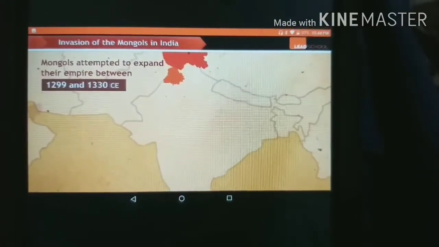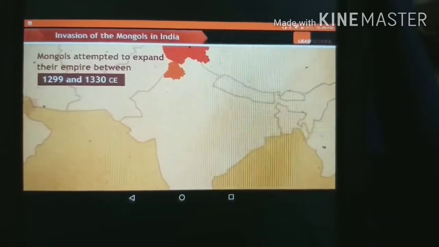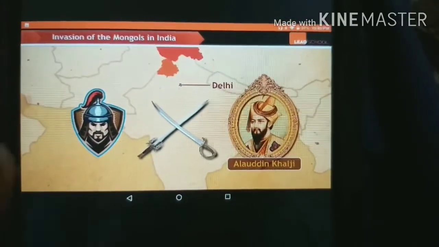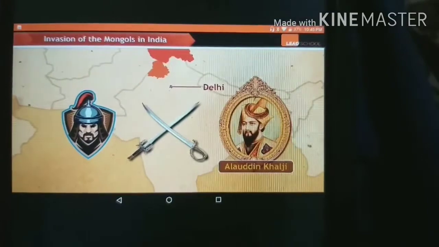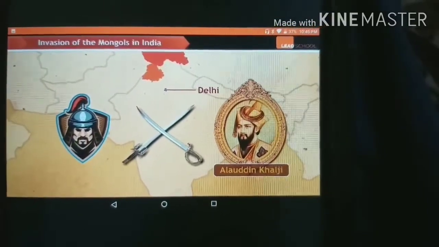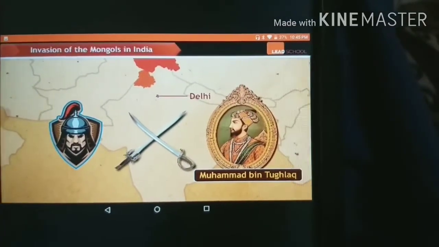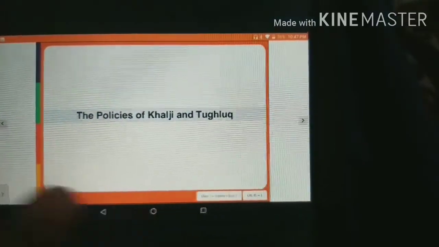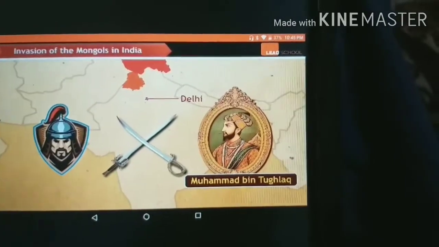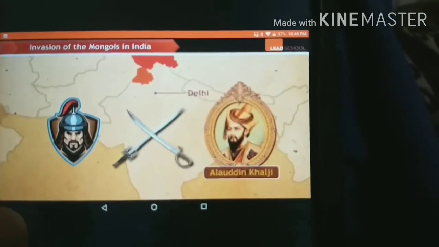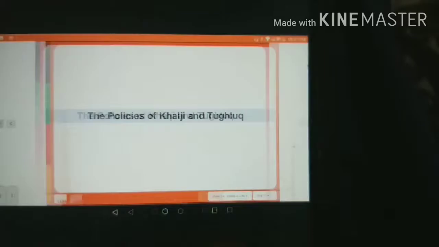Later on, the Mongols attempted to expand their empire between 1299 and 1330. They tried to conquer the north part of India. They had one war with the Delhi Sultanate, that is Alauddin Khilji. The second war they had with Muhammad bin Tughlaq. But due to some policies acquired by Muhammad bin Tughlaq and Alauddin Khilji, the Mongols could not invade India. Now let us look what were these policies.